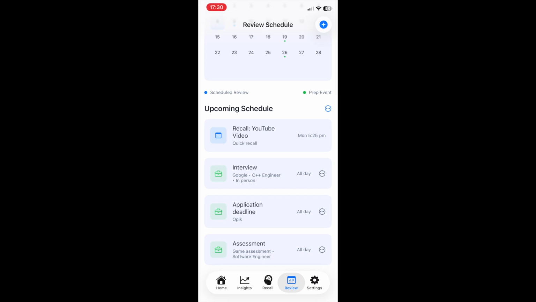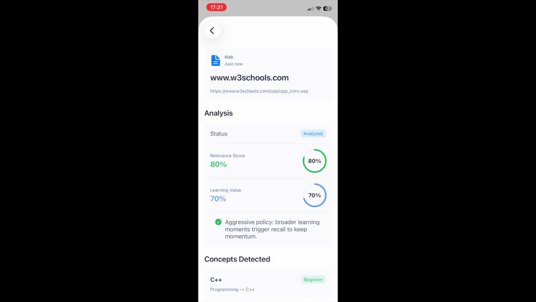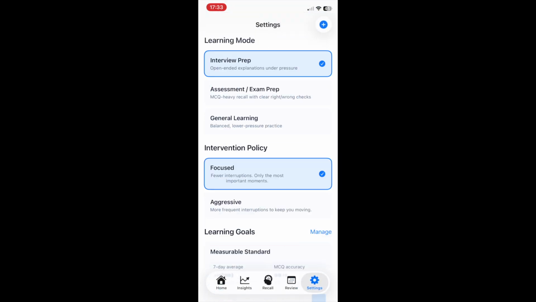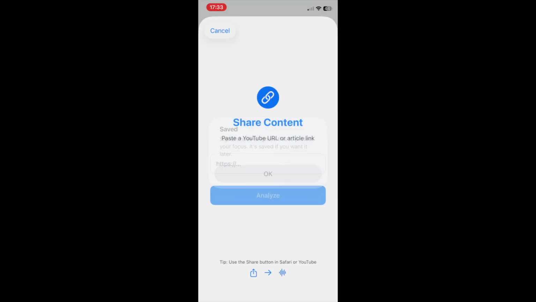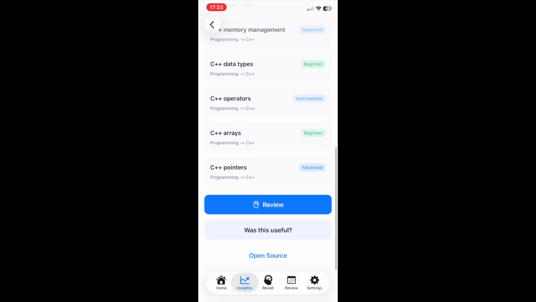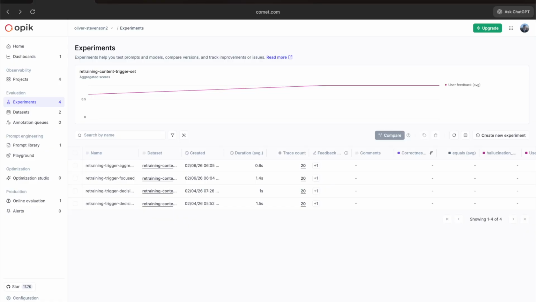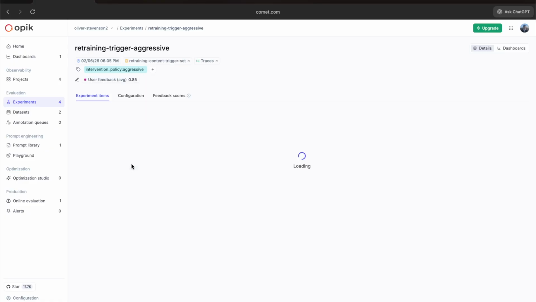Here, I'm using an article. The same borderline learning content under two policies. Focus mode ignores it to protect attention. Aggressive mode triggers recall to capture early learning momentum. The key idea here is that Signal isn't just deciding what is good content, it's deciding when learning is worth interrupting your day. Every decision Signal makes is logged and evaluated using Opik.